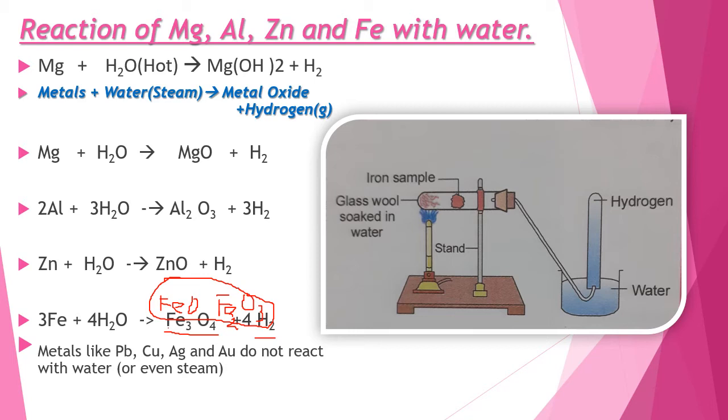Here in this diagram you can see, when we take powdered form of any one of these metals, either magnesium, aluminium, zinc or iron, then you take glass wool soaked in water. When you heat this glass wool soaked in water, on heating it produces steam, and when this steam is passed over the powdered metal, it reacts chemically to produce hydrogen gas, and this hydrogen gas, passing through the delivery tube, is collected over the water by the downward displacement of water.